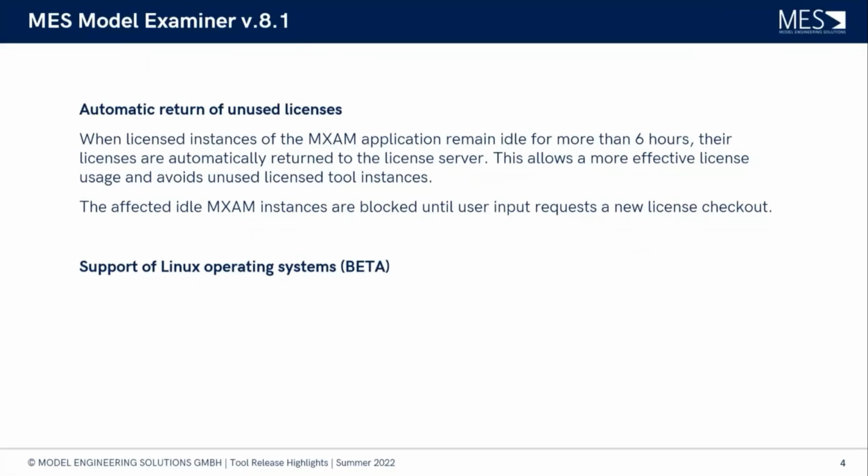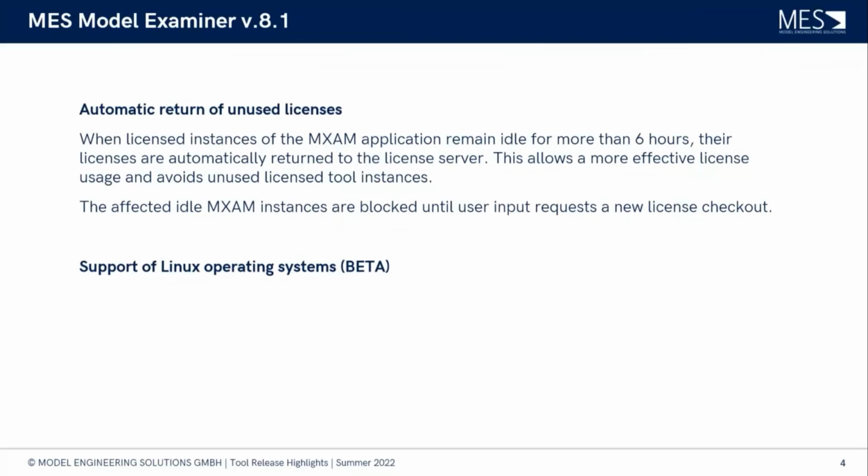Yes, first of all, it's great that with MXAM 8.1 we now have the first release that can be run on Linux operating system. And the main background was that customers wanted to use cloud setups, and this in the field is typically done and achieved with Linux-based Dockers.